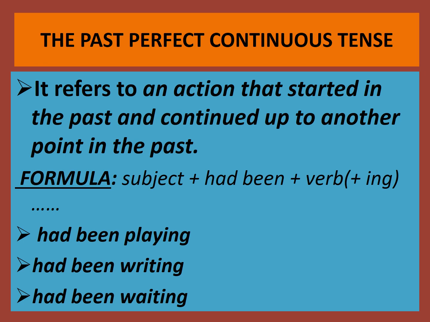It refers to an action that started in the past and continued up to another point in the past, another point of time or period of time. We find here an action that started in the past and continued up to another point in the past. Let us see the formula: subject plus had been plus verbing form. Let us see the examples. Had been playing, had been writing, had been waiting.